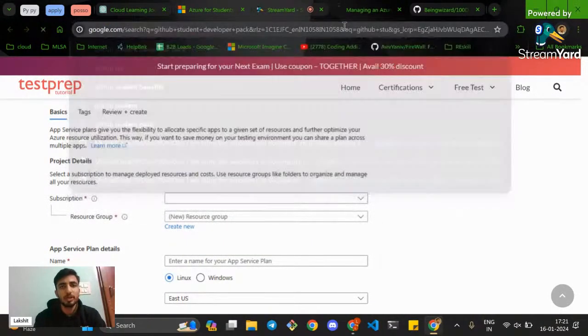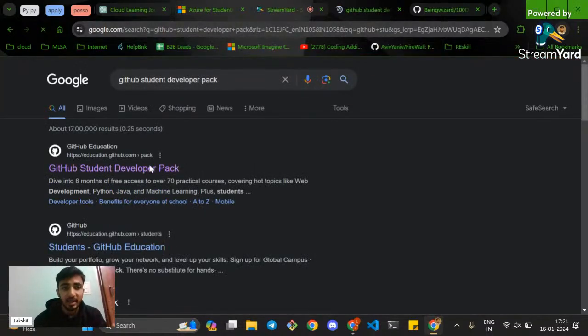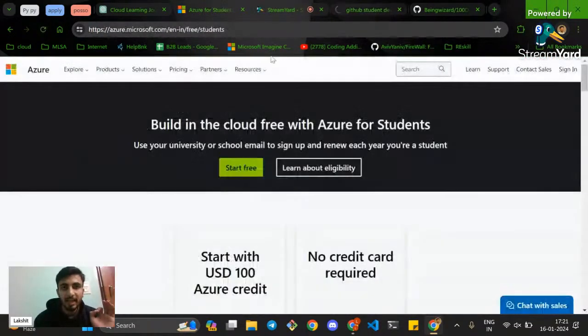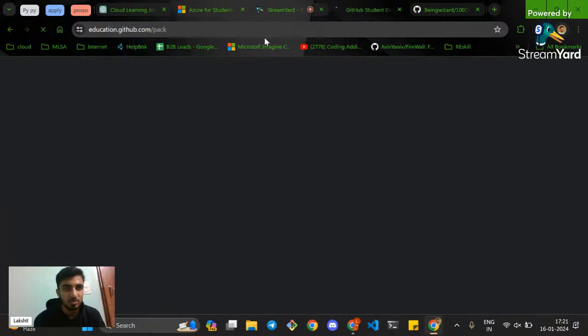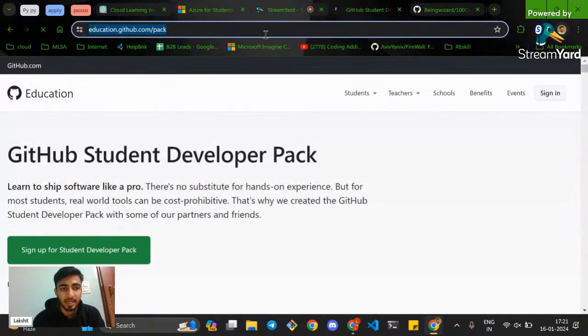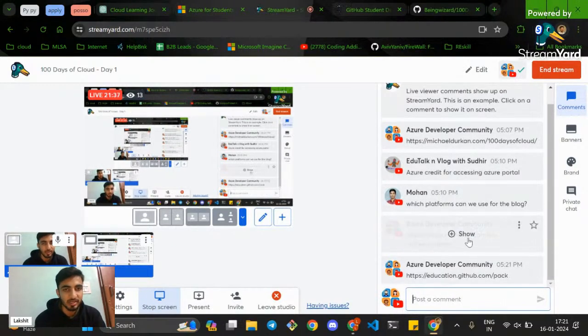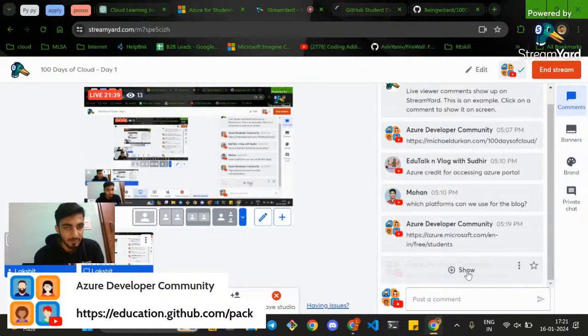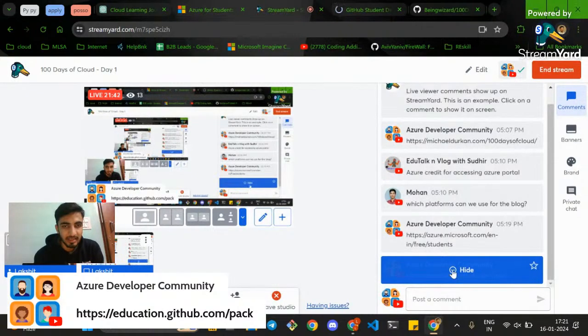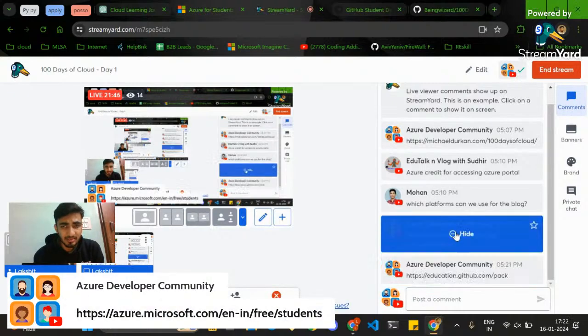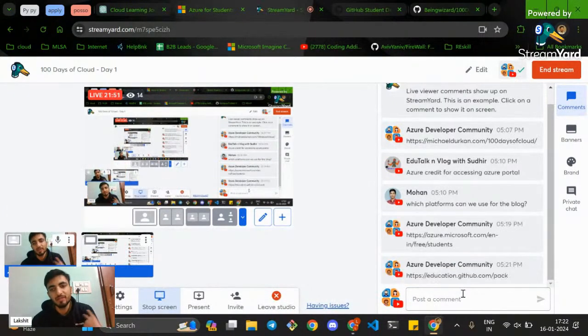GitHub Student Developer Pack. So through this, first of all, पहले आप just try to sign up with GitHub Student Developer Pack. If you do not get Azure Developer credits through GitHub Student Developer Pack, then you can try Azure for free for students. First, try this one. This GitHub Student Developer Pack is the first way to learn Azure. Second way is this. So there are two ways by which you can avail accounts as a student, right?